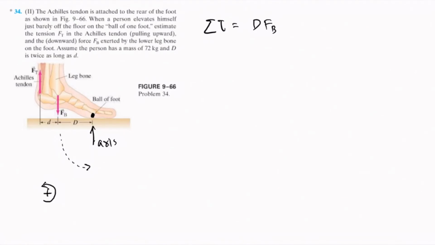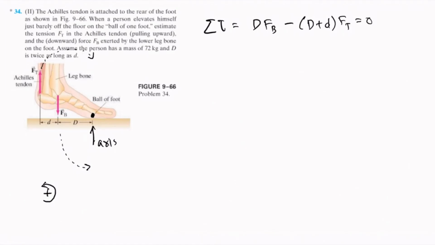The next force is the force exerted by the tendon on the rear of the foot. That force causes a clockwise rotation, which means that the torque caused by that force is negative. So negative. Now the distance of that force from the axis of rotation is capital D plus small d. And the magnitude of the force is Ft. And we equate all torque to 0.